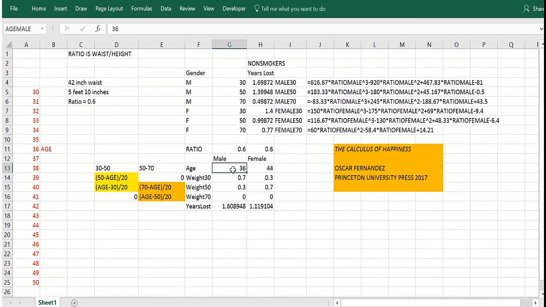Now if I put somebody in here who's under, let's say, 25, then I get can't tell, which is just what I want. So we've used range names, the sum of product function, and if statements to do a fairly complex interpolation.